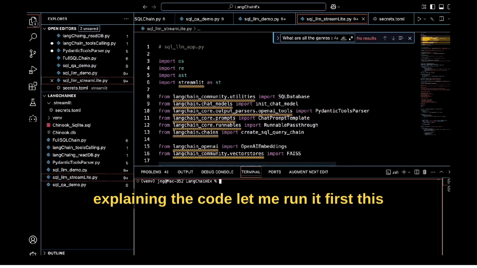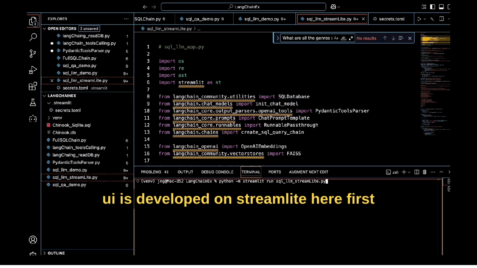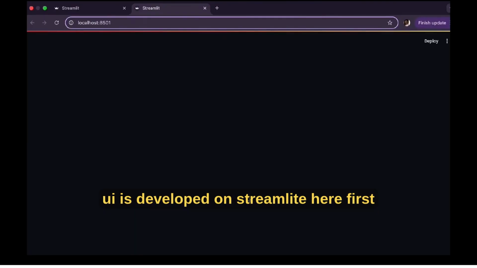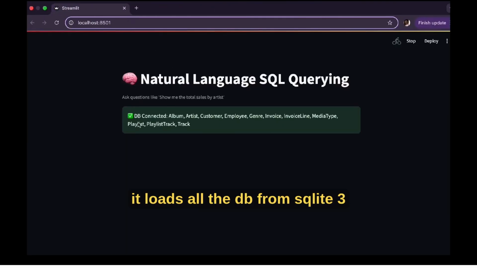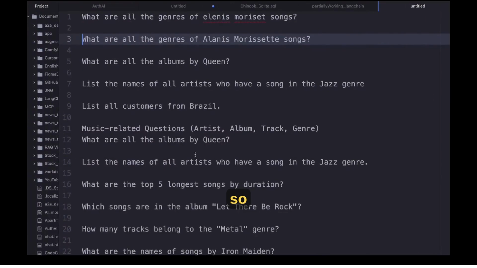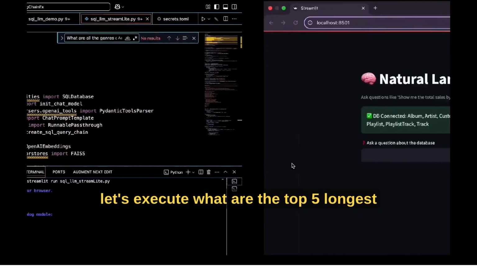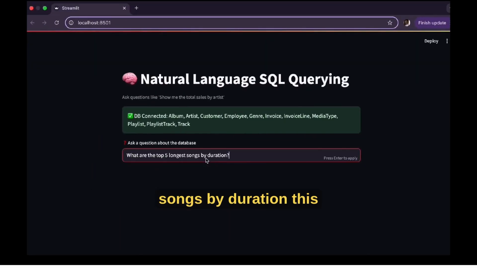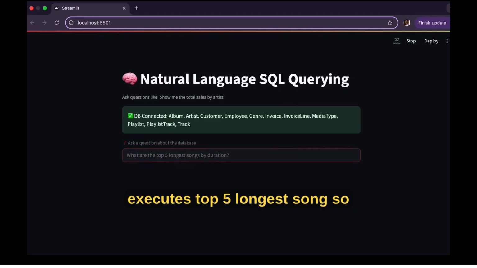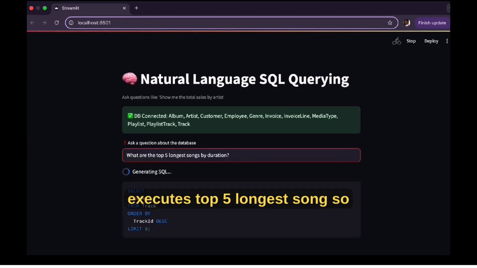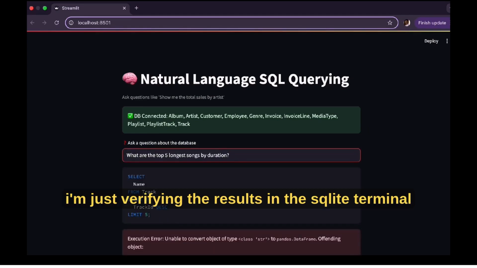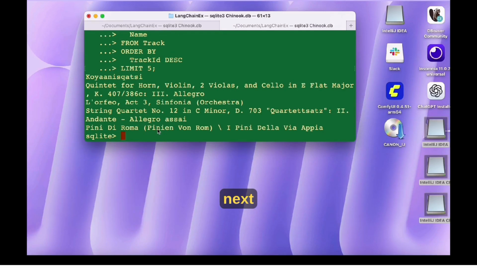Before explaining the code, let me run it first. This UI is developed in Streamlit. Here, first it loads the DB from SQLite 3. These are the list of queries we are going to execute. Let's execute: what are the top 5 longest songs by duration? This executes the top 5 longest songs. I'm verifying the results in the SQLite terminal.